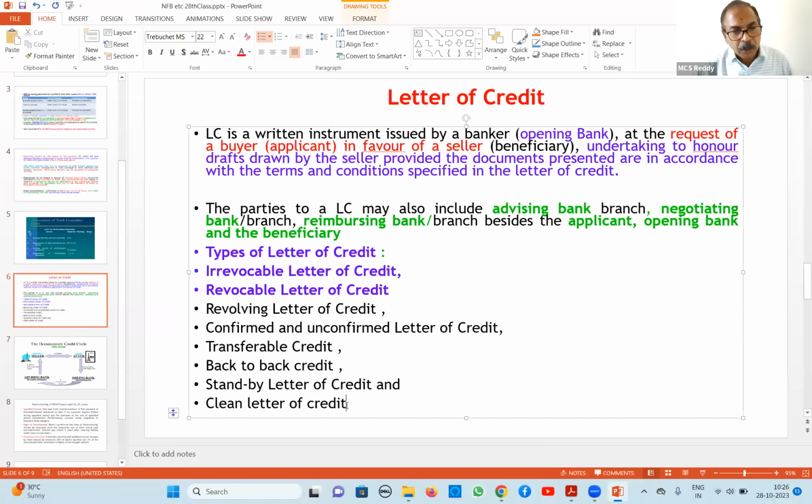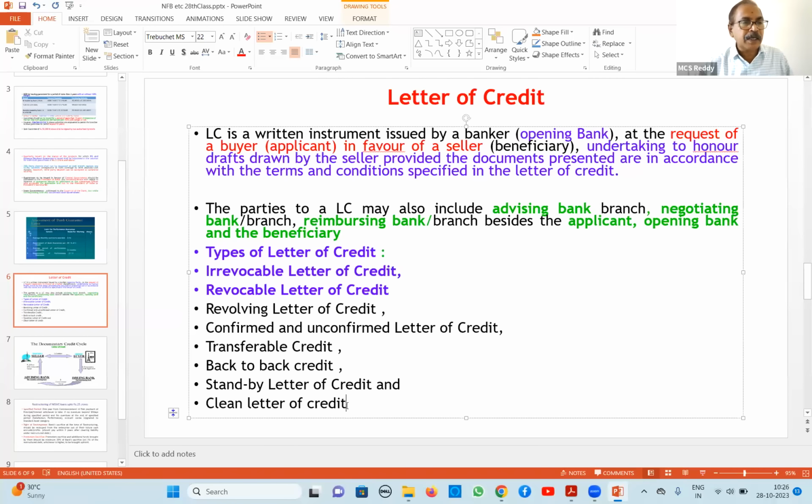So this document he is not submitting. He may send it directly to the customer, our buyer, and other than the shipping bill and bill of lading, the remaining bills he may send to us. This is called a clean letter of credit. It is not accompanied by a shipping bill, airway bill or bill of lading. Then it is called a clean letter of credit.